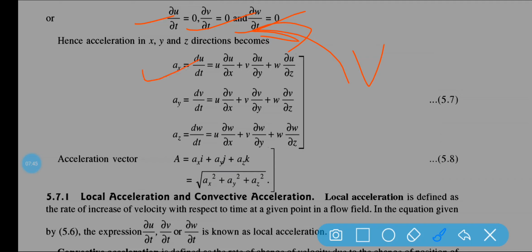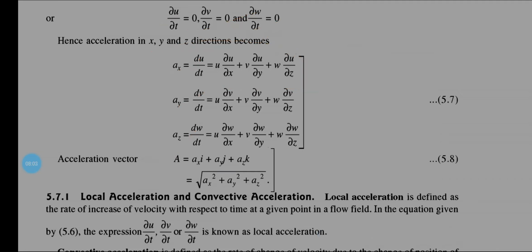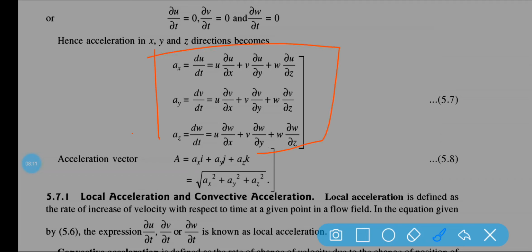So ax is equal to u del u by del x plus v del u by del y plus w del u by del z. Similarly ay is this, az is this, because this term will be 0 as we are taking the steady flow equation. Clear? Now this is all about the acceleration part.